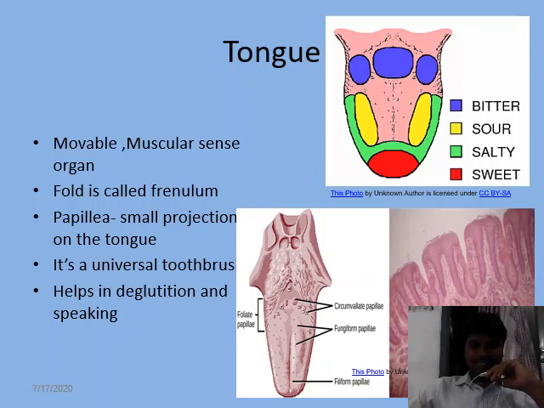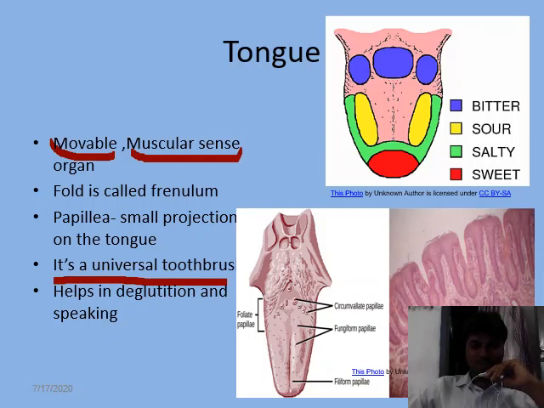Tongue is one of the sense organs. It is used for the sense of taste. It is a movable organ and it is muscular in nature. It is also called as universal toothbrush. It helps in the deglutition. Deglutition means process of swallowing the food, and it also helps in speaking.